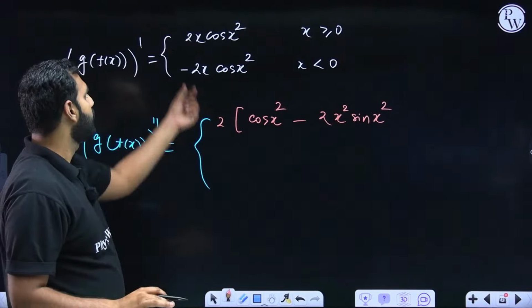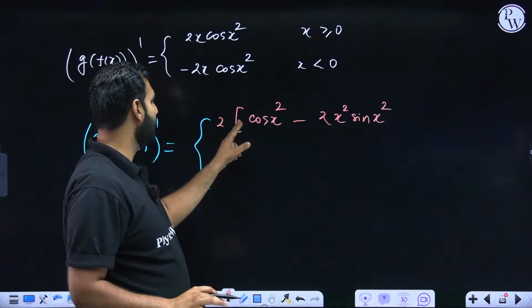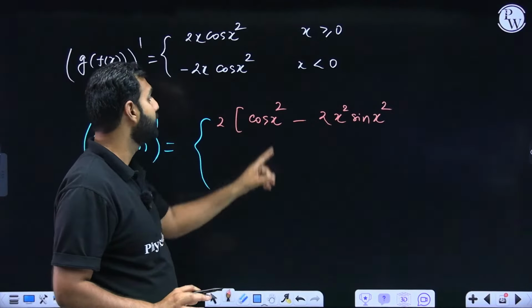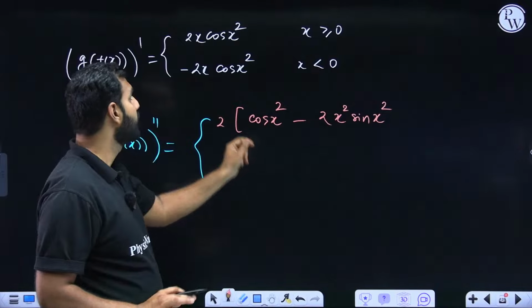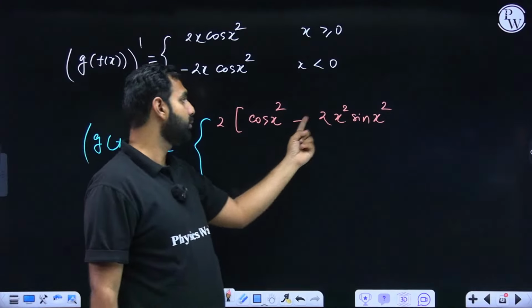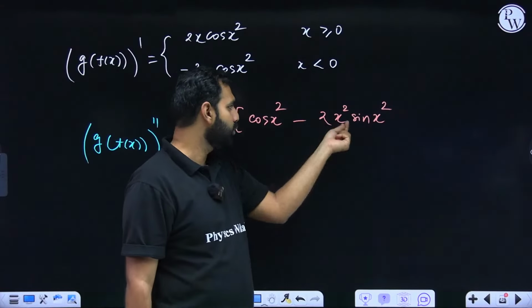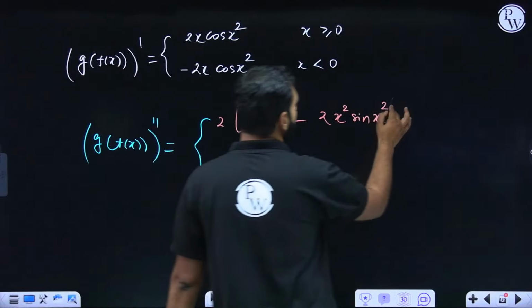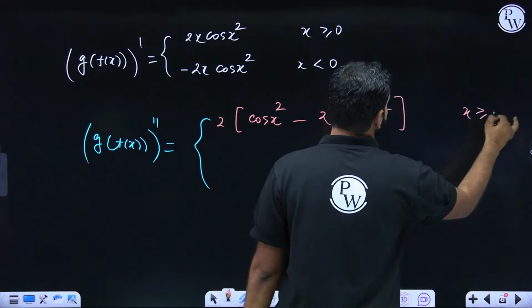What I did was 2 was kept outside. The derivative of x was 1. Cos x square kept as it is. Plus was there initially. Then x is kept as it is. And then cos x square becomes minus sin x square and x square becomes 2x. So this is how your second derivative looks like when x is positive.